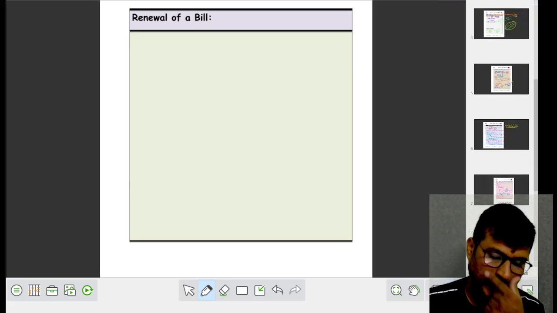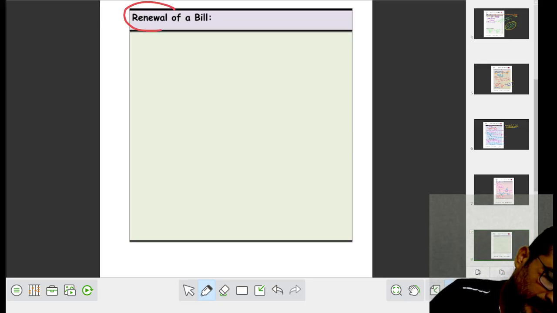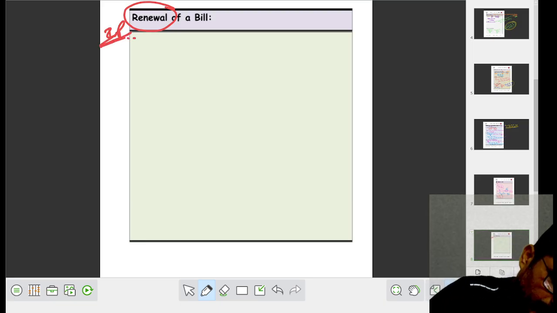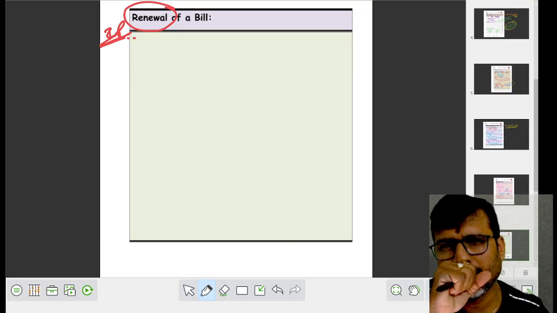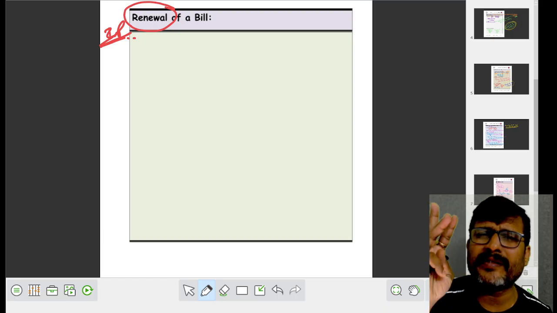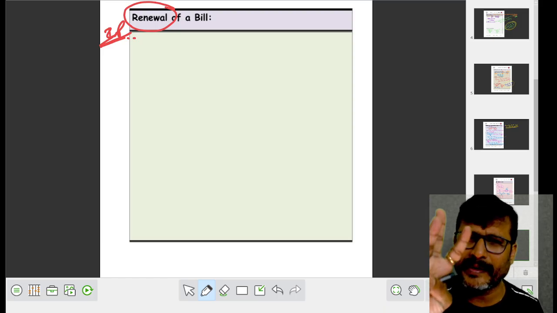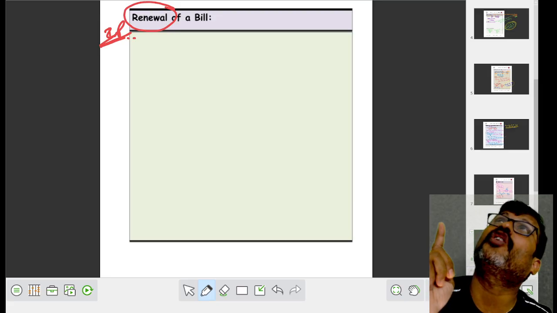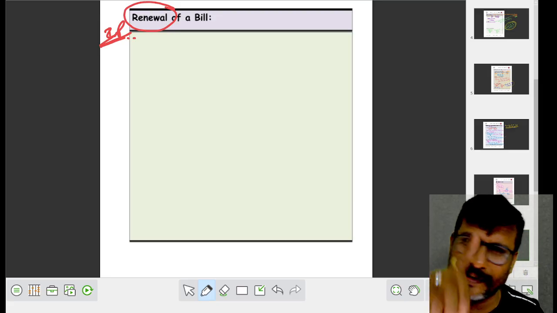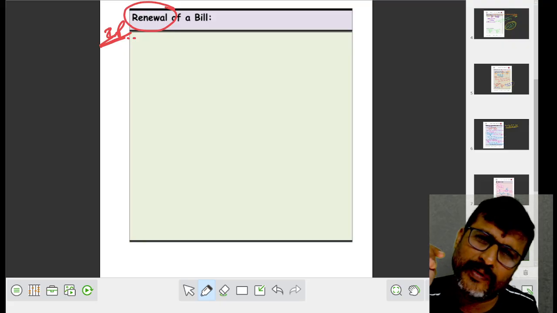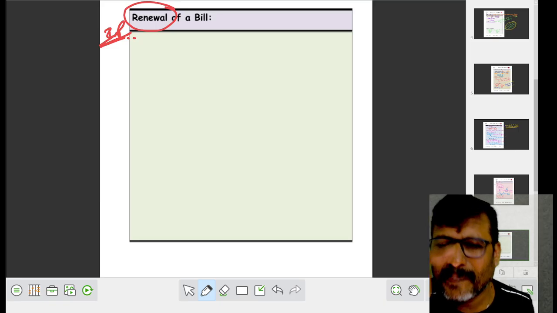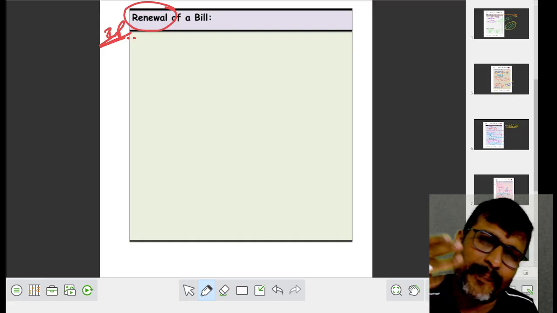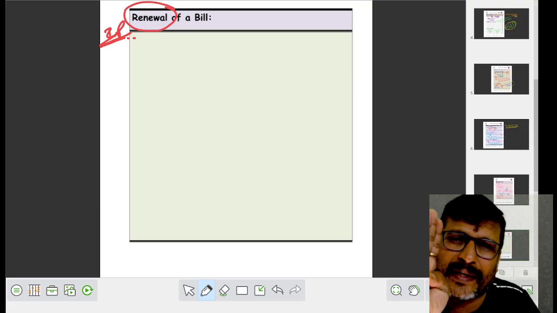The next concept, renewal of a bill. What do you mean by renewal of a bill? It's very important. Here, 3 months duration is given to Bharati. But within 3 months, Bharati is not able to meet the bill amount. Then he is asking Sudhakar, please extend, give another 2 to 3 months so that I can pay money to you. This is called a renewal of a bill.